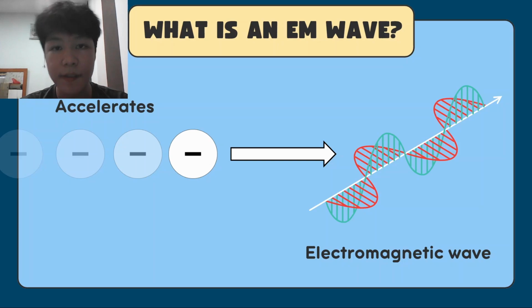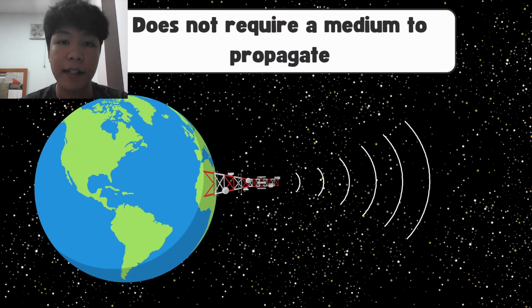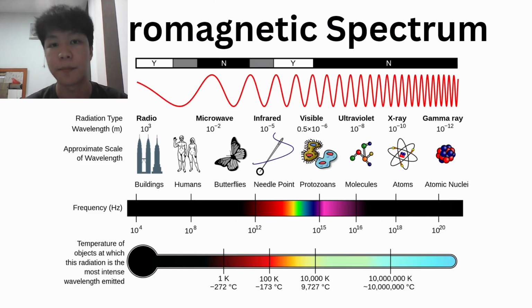Electromagnetic waves are waves that consist of oscillating electric and magnetic fields that travel through space with the speed of light. These waves, unlike sound or water waves, do not require a medium to propagate. So it means that they can travel through a vacuum. The energy carried by these waves is called electromagnetic radiation, and it spans a broad range of wavelengths and frequencies, most notably known as the electromagnetic spectrum.